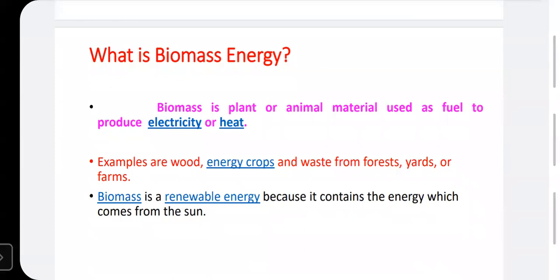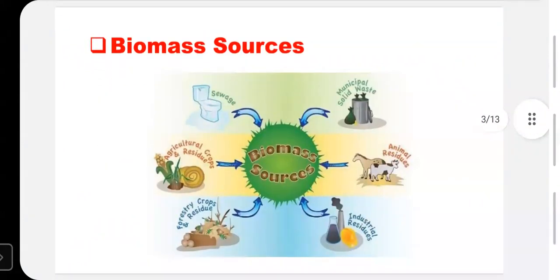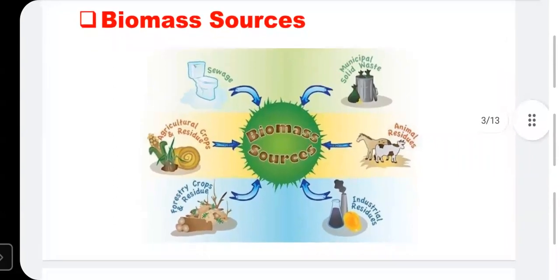Now we have to discuss the various sources of biomass. I have shown in this PPT the various sources: human sewage, municipal solid waste, animal residues, industrial residues, and forestry crops. These are the sources of biomass energy. There are various forms of biomass energy; we also discussed in PPT number one wood and animal waste.